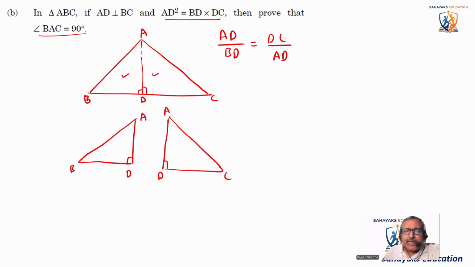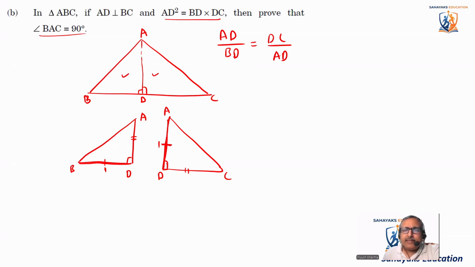So first we'll say AD of this triangle, AD divided by BD, side 1 and side 1. They're not equal. They're saying AD divided by BD is equal to DC divided by AD, this side. So basically these two triangles come out to be similar by SAS similarity.